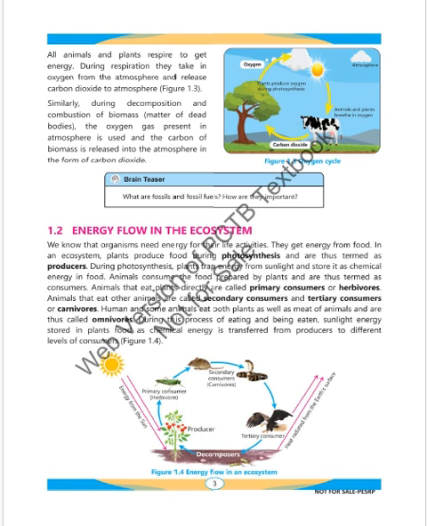All animals and plants respire to get energy. During their respiration, they take in oxygen from the atmosphere and release carbon dioxide to the atmosphere. Similarly, during decomposition and combustion of biomass, matter of dead bodies, the oxygen gas present in the atmosphere is used and carbon of biomass is released into the atmosphere in the form of carbon dioxide.